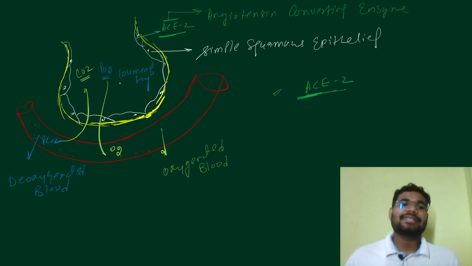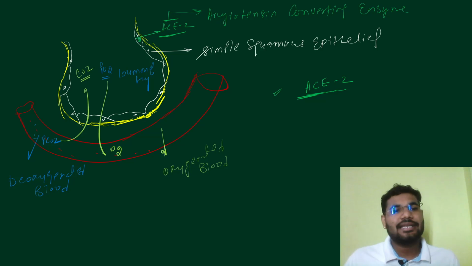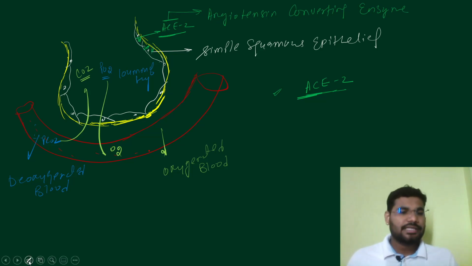What exactly happens? Let's say the virus attaches here. When the virus attaches here, the virus damages this cell, so this cell undergoes damage. There is a detailed pathophysiology again, but I'm not going into that. Let's keep ourselves to the topic which is important for our questions in NEET. Of course that is a very high-level discussion. We need to understand that these cells got damaged. Let me mark some of the damaged cells. This area actually got damaged. This is a damaged area.